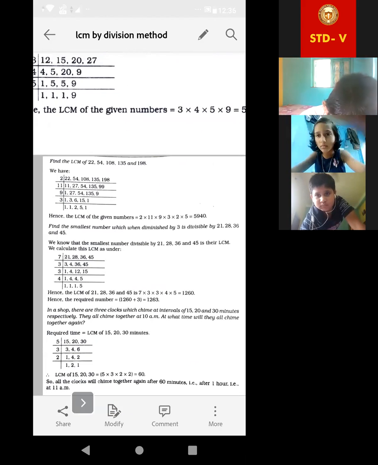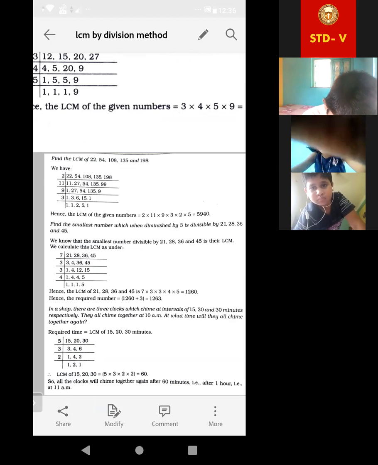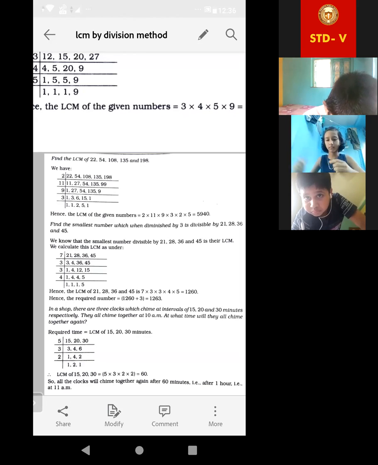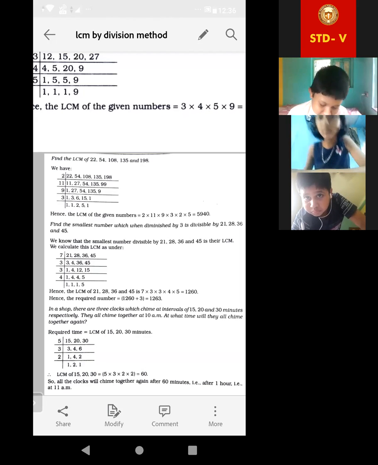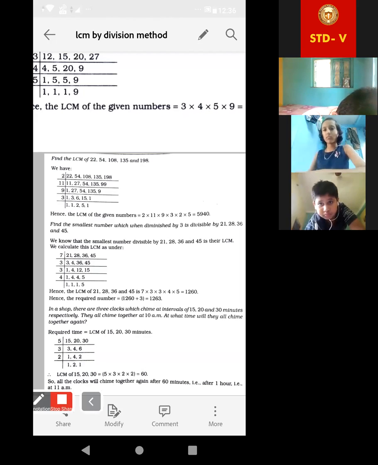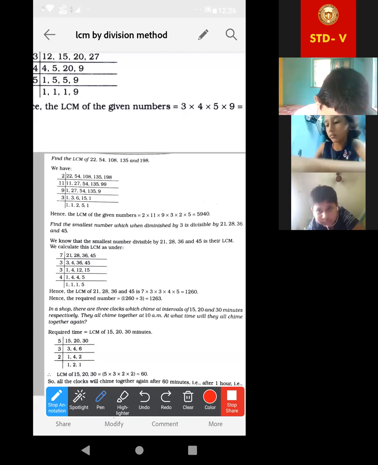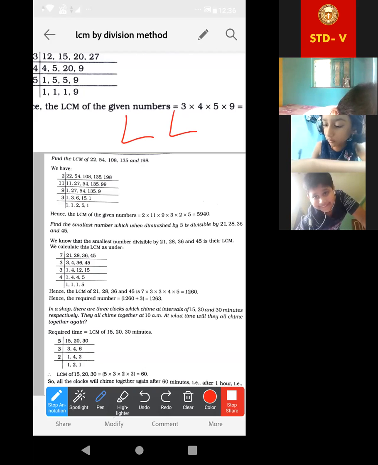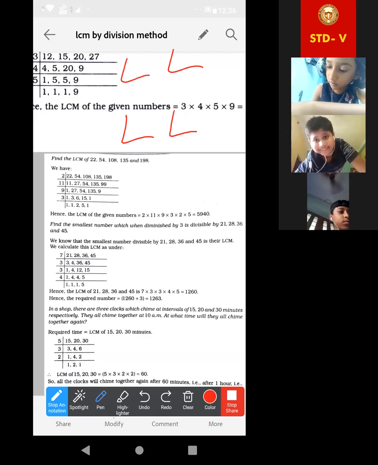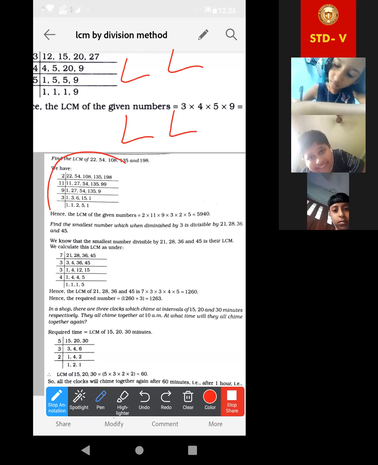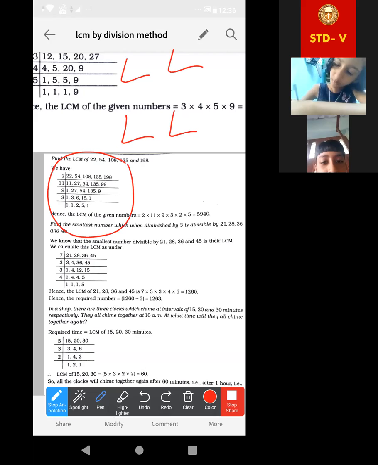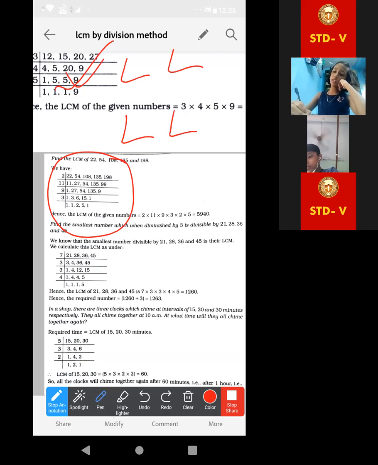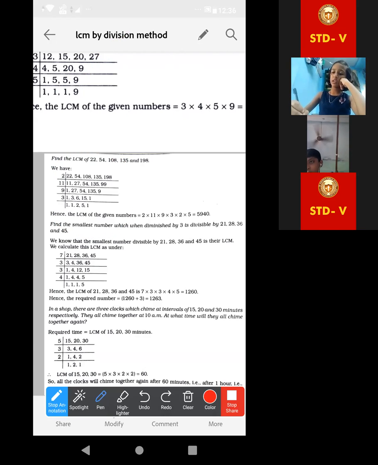The question it is given: find the LCM of 22, 54, 108, 135 and 198. Individually, we are not going to break them into prime factorization. Yes, we will break it by taking all the numbers together, as I explained the first one, this one. The same thing, and we have to look at the majority.